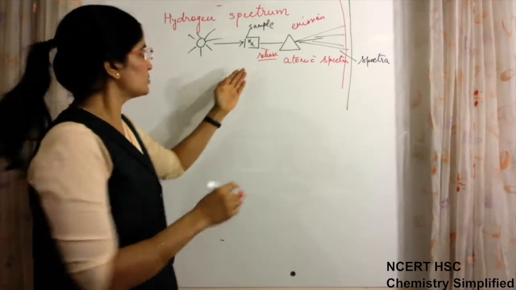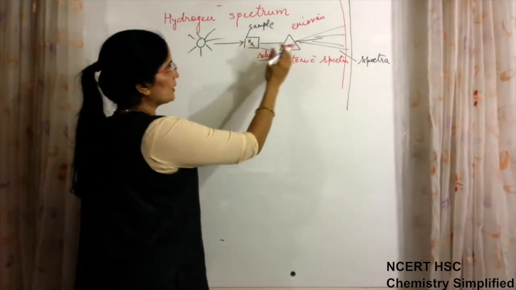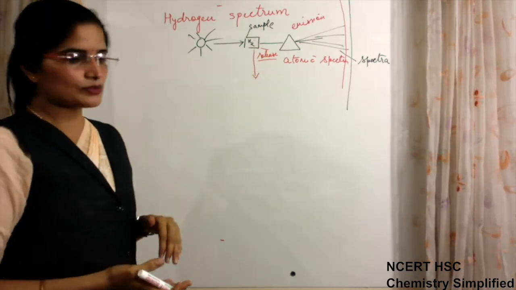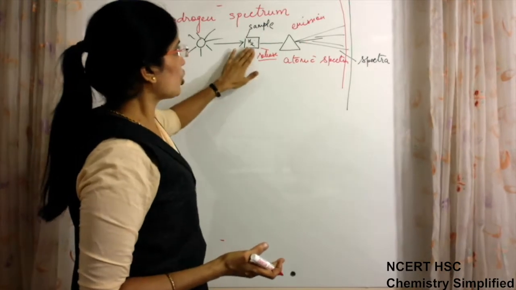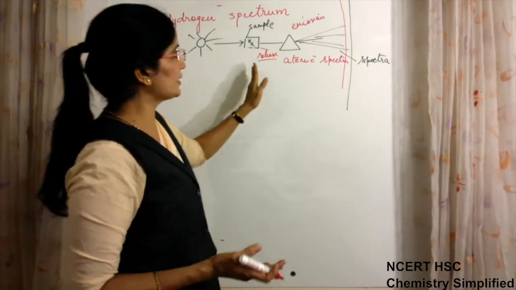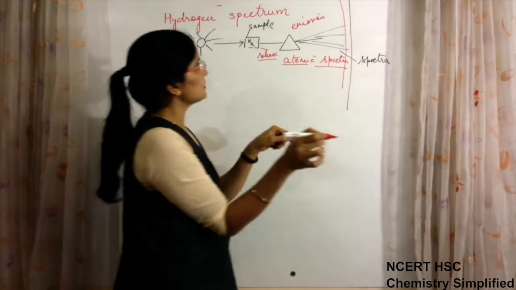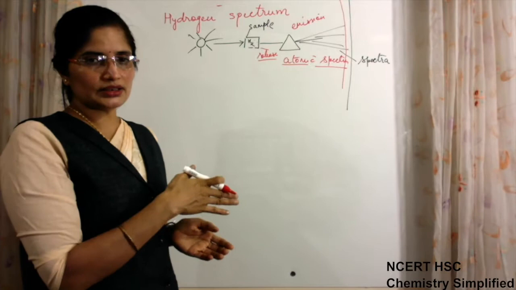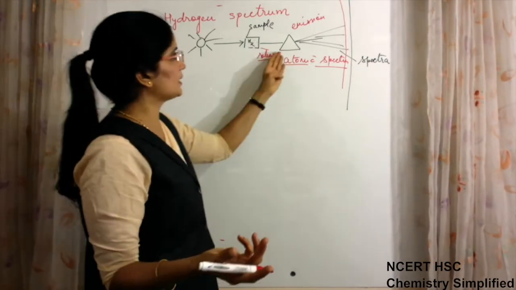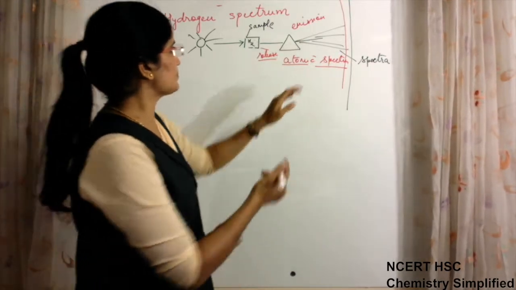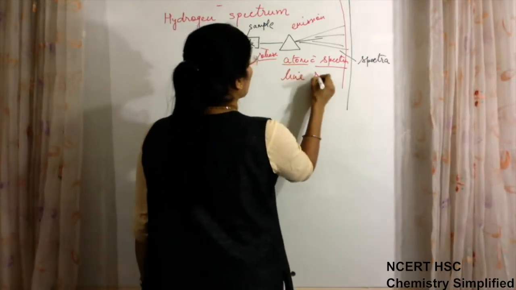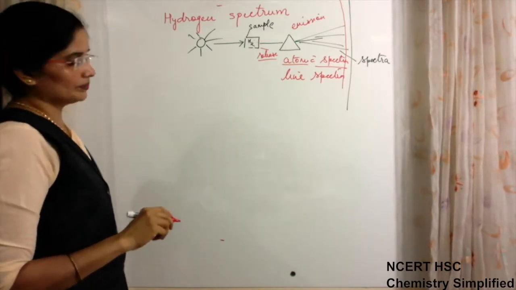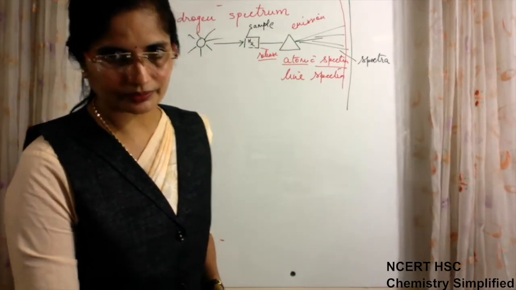Absorption spectra is formed when the hydrogen sample absorbs light and the remaining light is allowed to fall on the prism. That spectrum will be absorption spectra. So we are not studying absorption spectra. Every time we study atomic spectra, we are studying the emission spectra. When, after absorbing energy, electrons emit the energy back, the spectrum which is formed is atomic spectra, also known as line spectra, which we have studied.